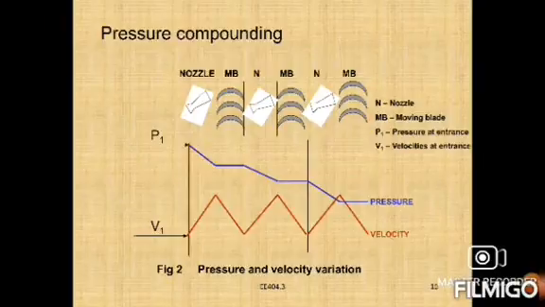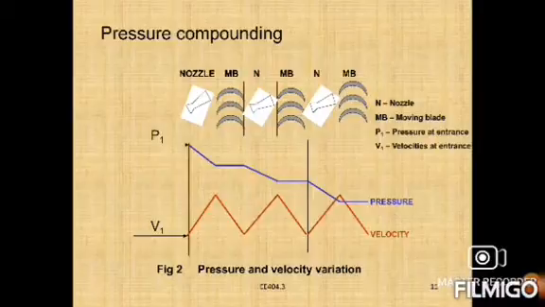Again I'm explaining the pressure compounding method. An impulse turbine with pressure compounding has one row of fixed blades at the entry of each row of moving blades. In this case, the steam is expanded in several stages, that is, the total pressure drop is distributed over all stages.